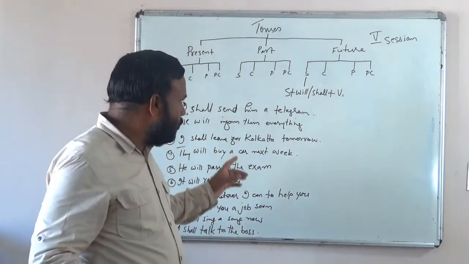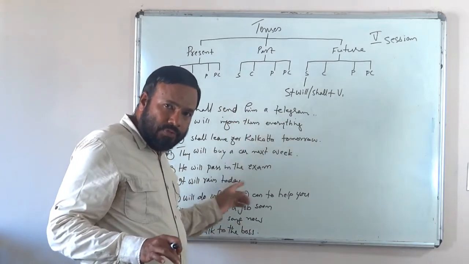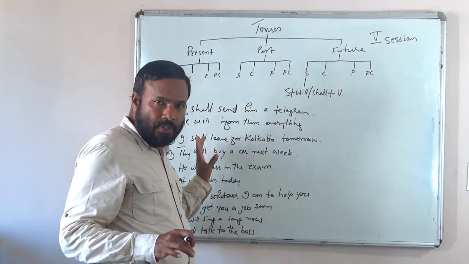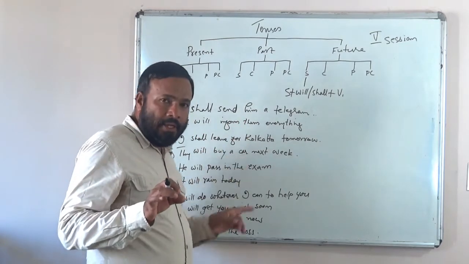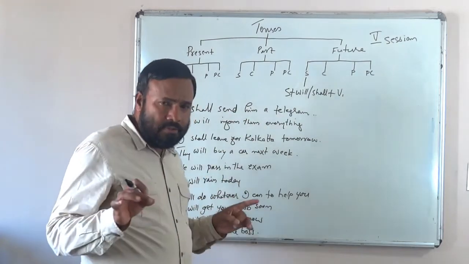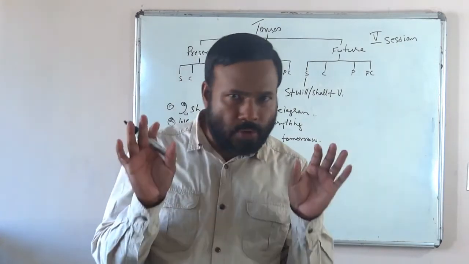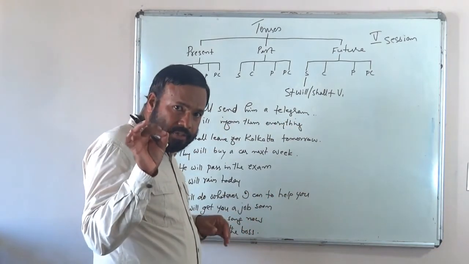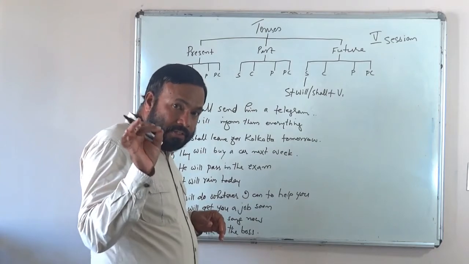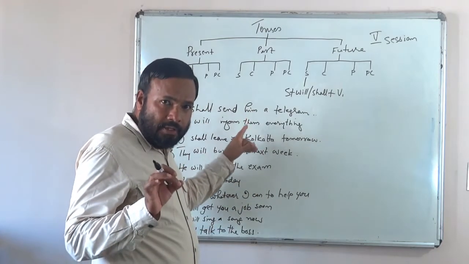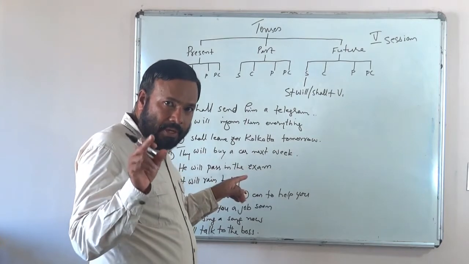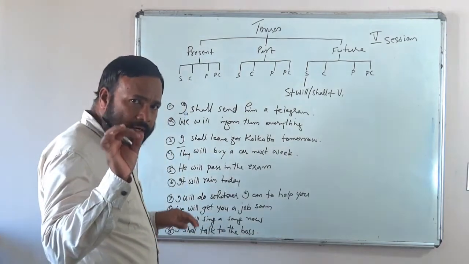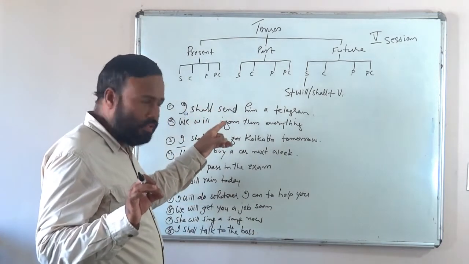Let us go through all these sentences and find out what are the different shades of meaning this simple future tense shows in each of these sentences. The same tense is used in all these sentences, isn't it? The same simple future is coming, and in all these sentences they are showing something that is going to happen. There is no doubt in that. Nevertheless, there are some differences in the shades of meaning in each of these sentences conveyed by the same simple future tense.